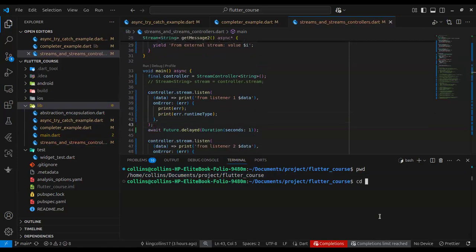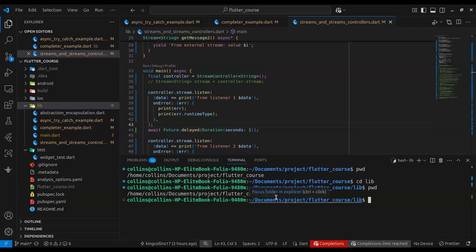In my terminal, I do a cd. Cd means change directory. Because lib is a child directory inside Flutter course, I can just do this. When I do pwd, which means print working directory, you can see it prints that I'm in home/collins/document/project/flutter course/lib. If you're on a Windows system, the commands might be slightly different, but they do the same thing. Now that I'm inside here, I can run any file. To invoke the VM or interpreter, you write the command, then give it the name of the file you want to run.